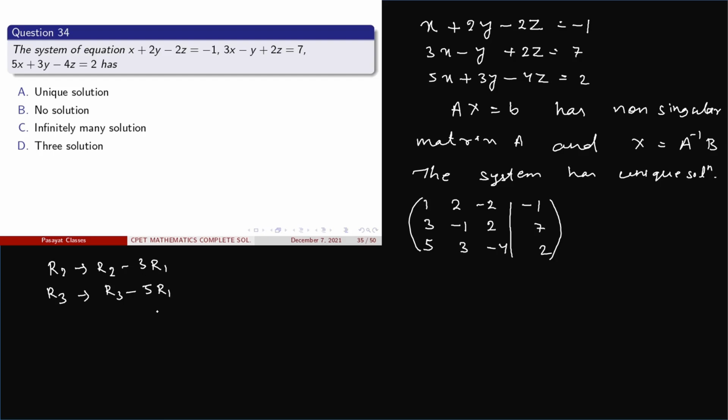On performing this, we get the matrix with rows 1, 2, minus 2, minus 1; then 0, minus 7, 8, 10; and another row 0, minus 7, 6, 7.